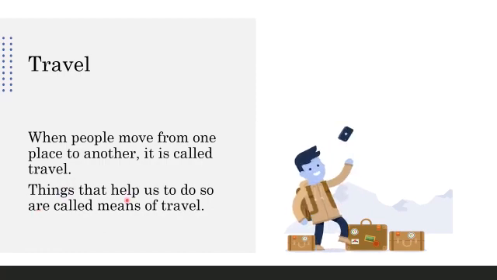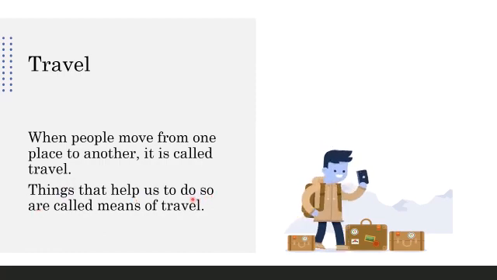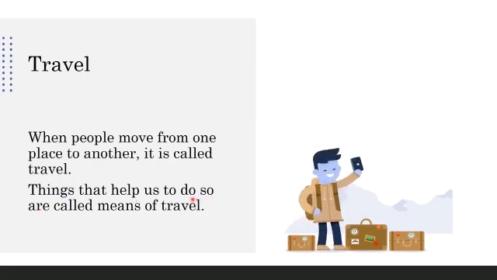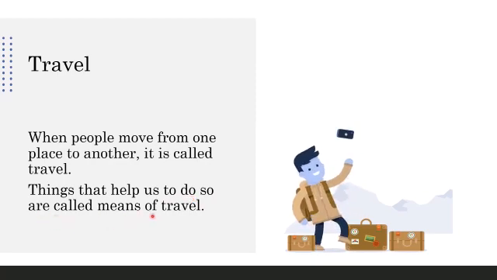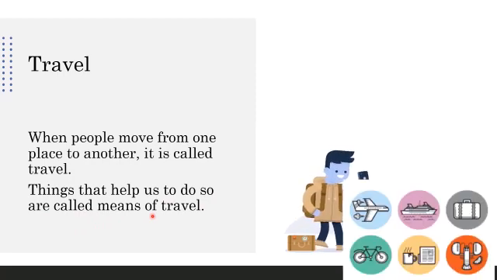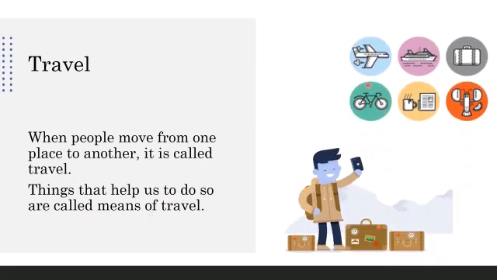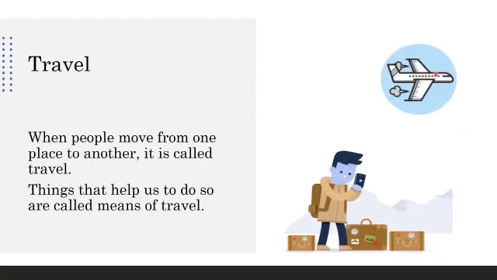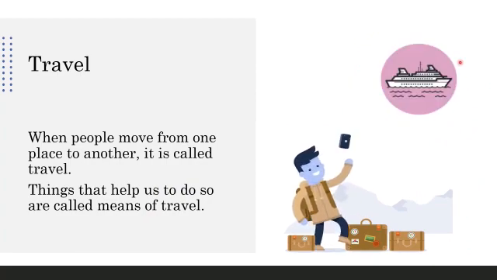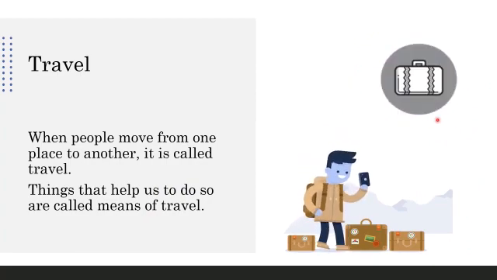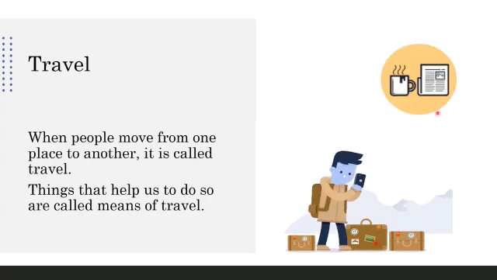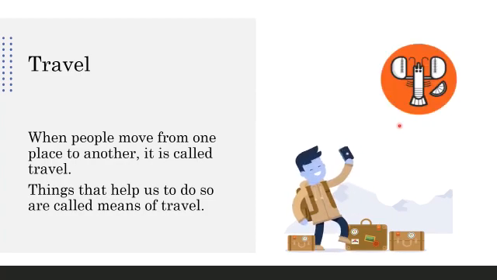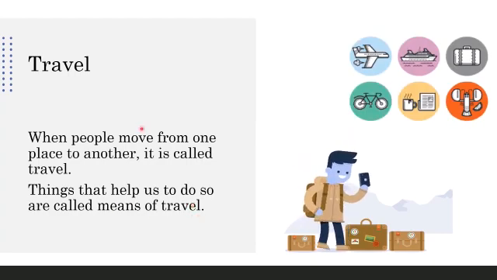Now, the things which help us to take us from one place to another are called means of travel. What type of things take us from one place to another? Yes, an aeroplane, a ship, right? These are the different means of travel which help us to move from one place to another. When it is short places nearby, we go by cycle too. So these are called means of travel.